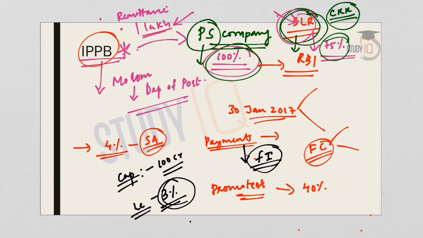And payment banks can issue ATM cards or debit cards, but not credit cards. So these are some important points that you should remember about payment banks. And they can also deal with simple financial products like mutual funds or insurance products. So these are all allowed for payment banks. So these are the important points to be remembered here.